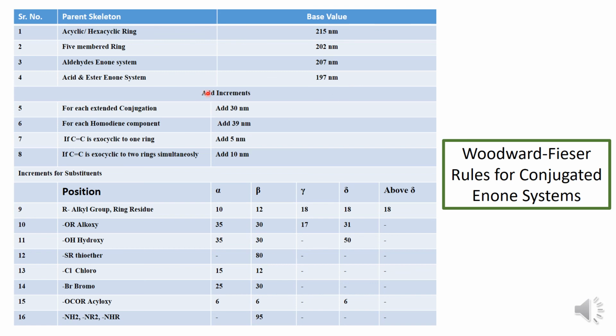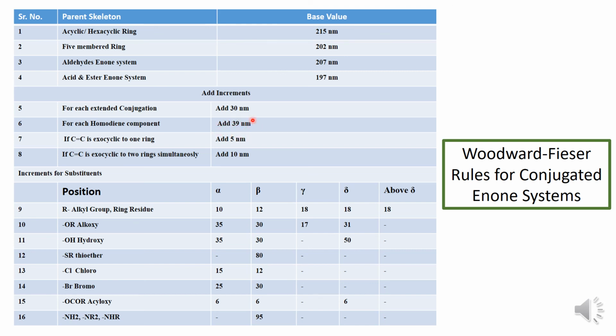Now there are increments according to the situations present in the compound. For each extended conjugation, you have to add 30 nanometer like that of the diene system. So same rule is here. For each homodiene component, you have to add 39 nanometer. So if the homodiene component is there, if the ring is there and two double bonds are present within the same ring, then in such condition you have to add 39 nanometer.